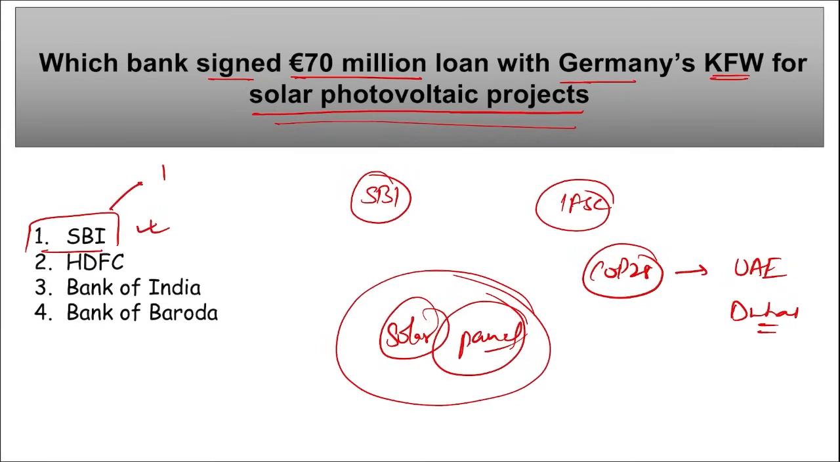If we talk about SBI, Dinesh Kumar Khara is the chairperson, headquarters in Mumbai, Maharashtra, and it was established in 1955. If we talk about KfW from Germany, the Chief Executive Officer is Stefan Wintels. Headquarters is in Frankfurt, Germany, and it was established in 1948.